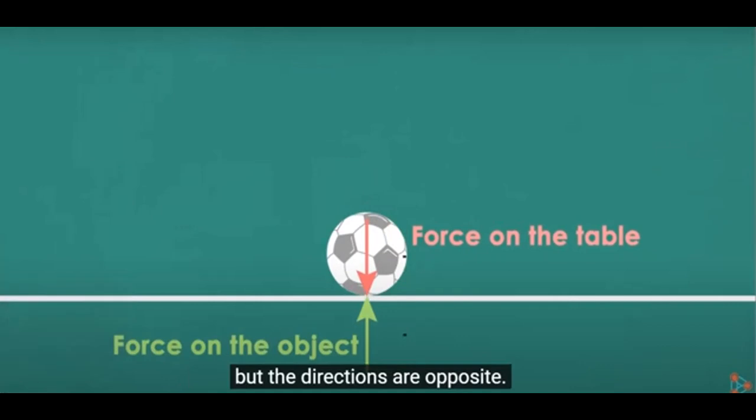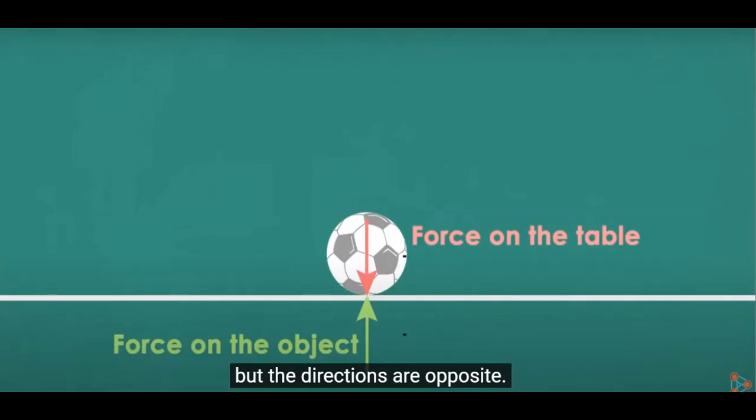Okay, so here you need to keep in mind that the forces are acting on two different objects. One is on the table and one is on the object. The direction of the force is opposite, but the magnitude is equal. So if I'm saying that a 5 Newton force is exerted by this ball on this table.